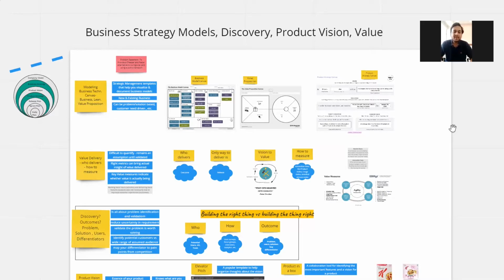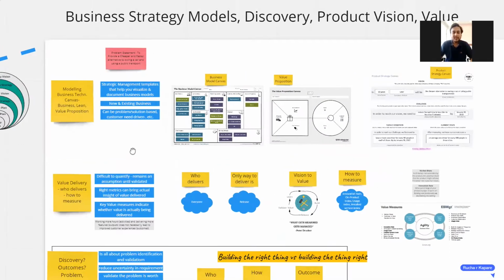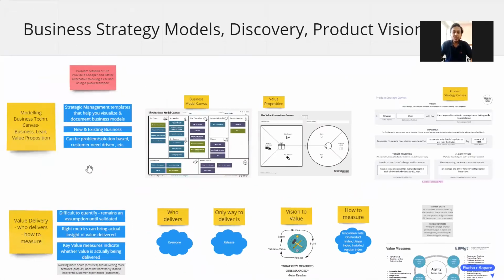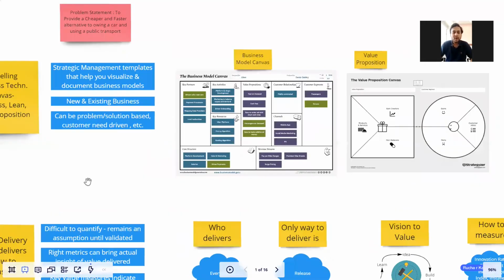So, business strategy models are a one-pager view of describing or visualizing your entire business strategy, or you could say putting together the different components of your business or your product. They can be called strategic templates, or a one-pager view of what you're trying to do. It could also be called a mission statement. The most common ones that are used are business model canvas and value proposition canvas. Let's look at them one by one.